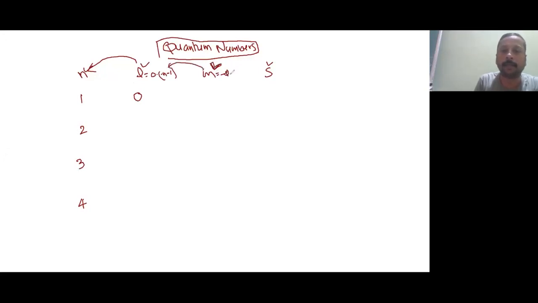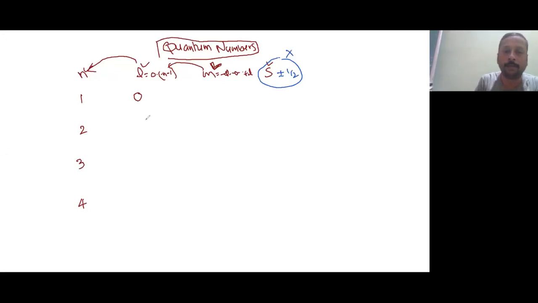What are those? Minus l to 0, 0 to plus l. Okay, minus l to 0 and 0 to plus l. And spin quantum number is completely independent. It is always plus or minus 1 by 2. So don't worry about this spin quantum number. There is no classical analog for the spin quantum number.